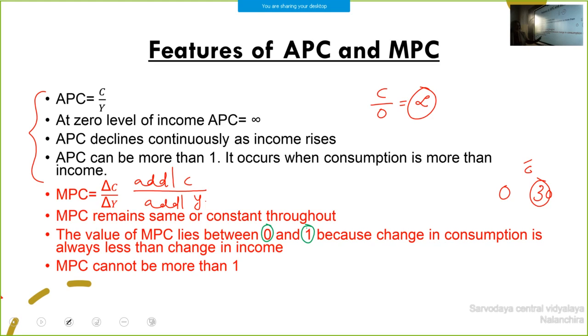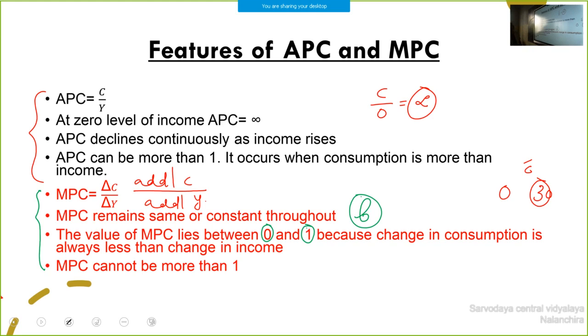Then MPC cannot be more than 1. We are ready to consume from additional income only. That's why we can say MPC cannot be more than 1. So what are the features we can take for MPC? First the formula, MPC is equal to delta C by delta Y. Then throughout MPC remains constant. MPC is B, that is constant.